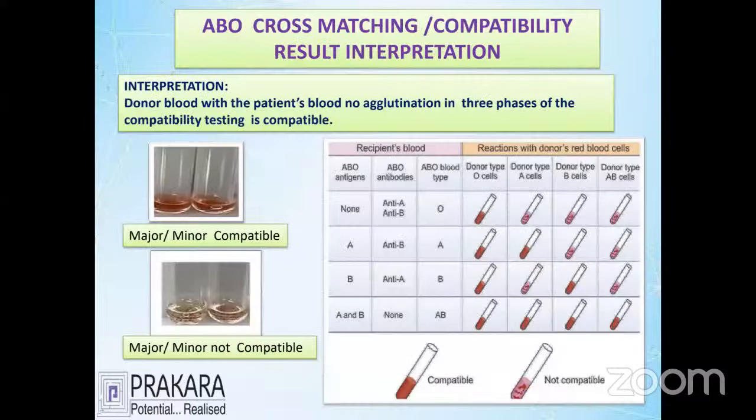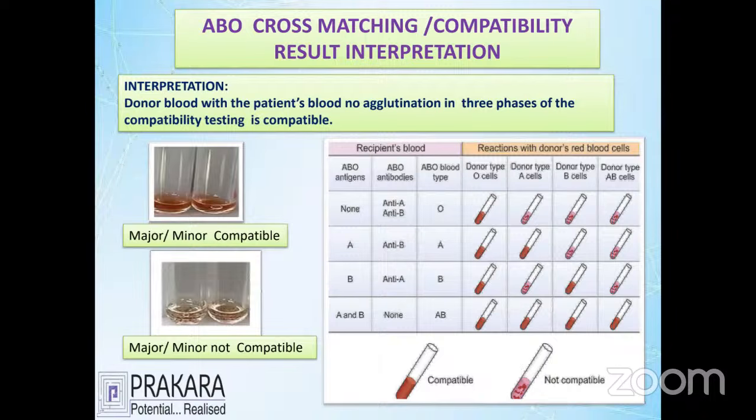Okay, let's see the picture here. The major and minor cross matching is compatible because there is no reaction at the end of the three-level investigation, so you say it is a negative case. See that another picture tells about incompatibility. Both tubes are reacting at the bottom, so the blood is not compatible. Don't give the blood to the patient.